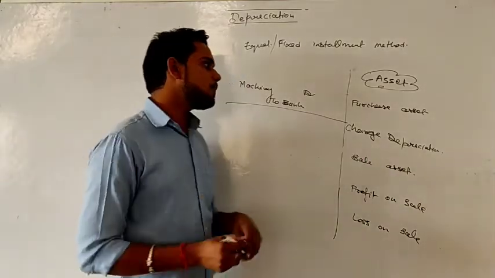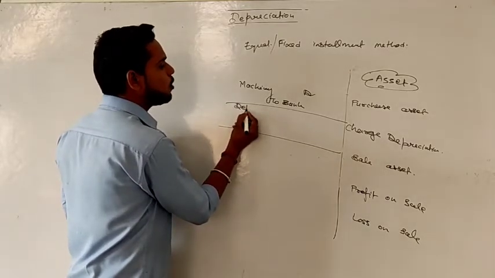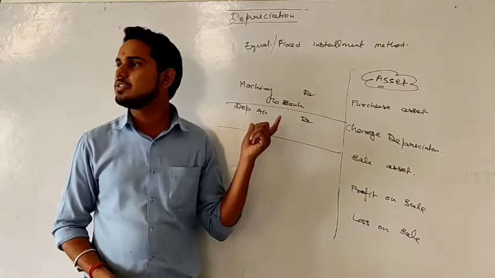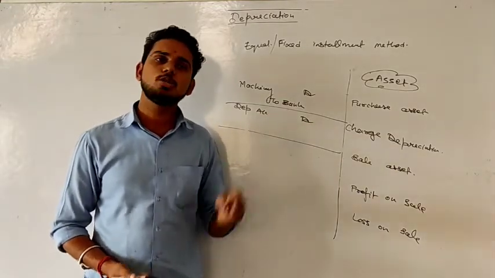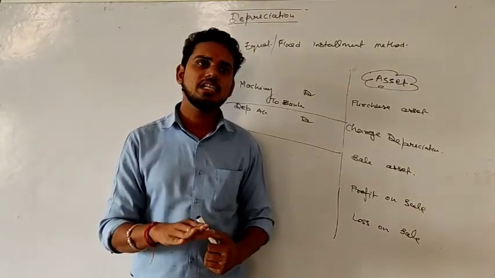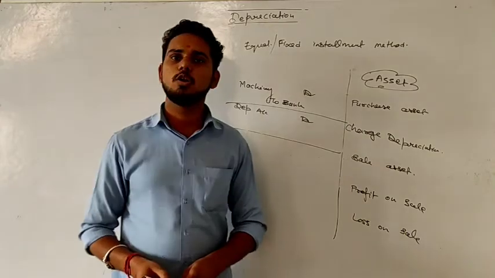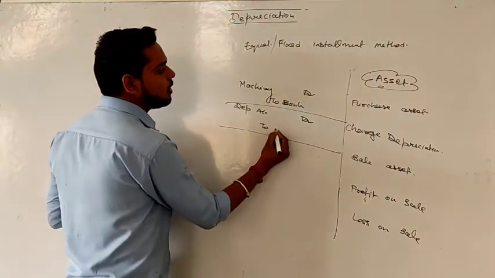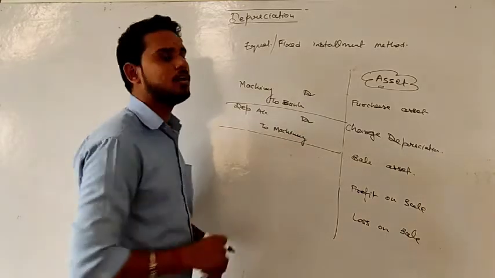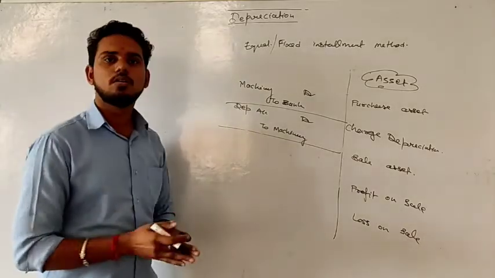If you are charging depreciation, depreciation is a kind of loss, and as per the nominal account rule, debit all expenses and losses, so we will debit depreciation. Okay, and as you are charging depreciation, the value of the asset is decreasing. Decrease means the asset is going out from the business, and as per the rule, credit what goes out. So we will credit that machinery or that particular asset. No confusion.